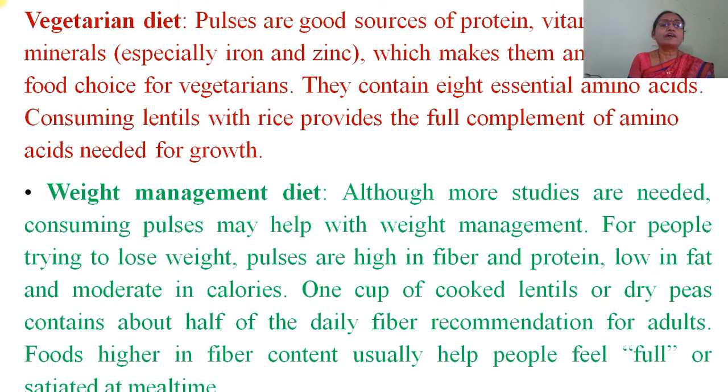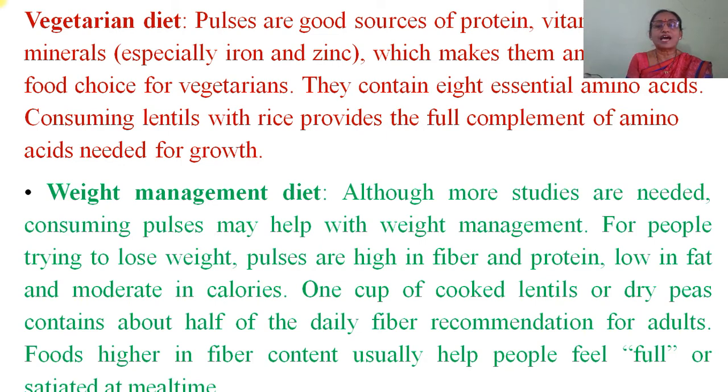Then the third type of diet is vegetarian diet. Pulses are good sources of protein, vitamins and minerals, especially iron and zinc, which makes them an excellent food choice for vegetarians. They contain 8 essential amino acids. Consuming lentils with rice provides a full complement of amino acids needed for growth. The fourth and the last diet is weight management diet. Nowadays it is a fashion to decrease weight, and that's why weight management diet is very important.